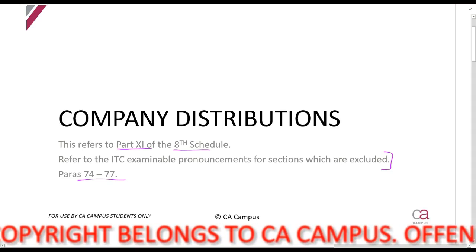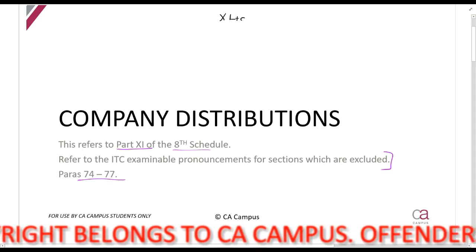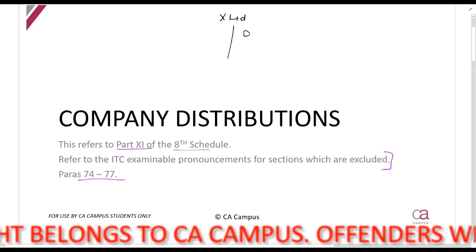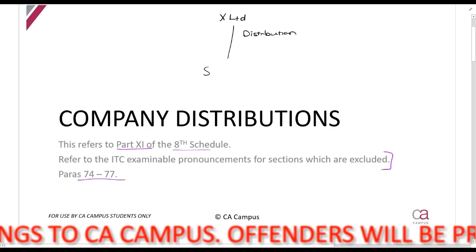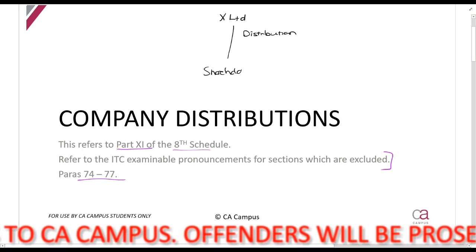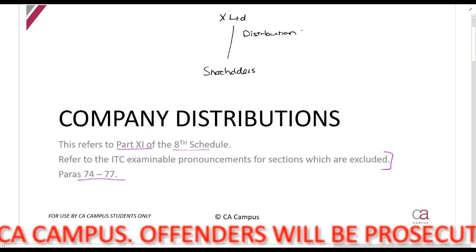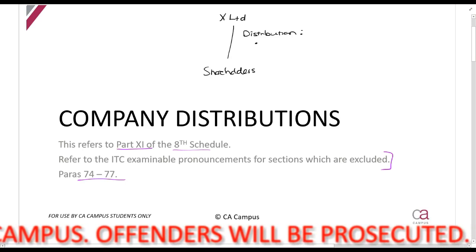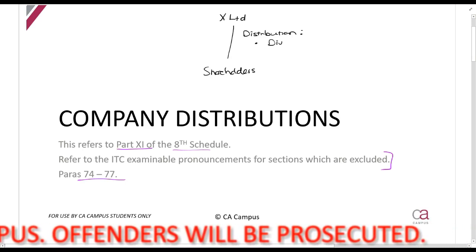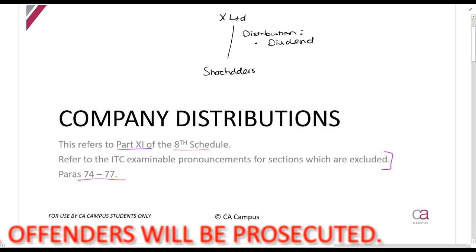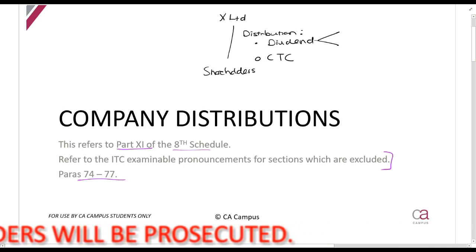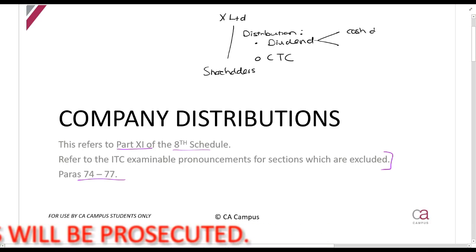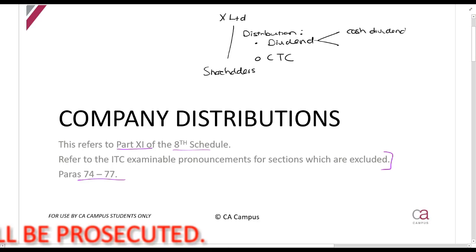Now, when a company makes a distribution to its shareholders, that distribution can basically be one of two things. It can be a dividend or it can be contributed to tax capital. The dividend is either a cash dividend or an asset in specie.